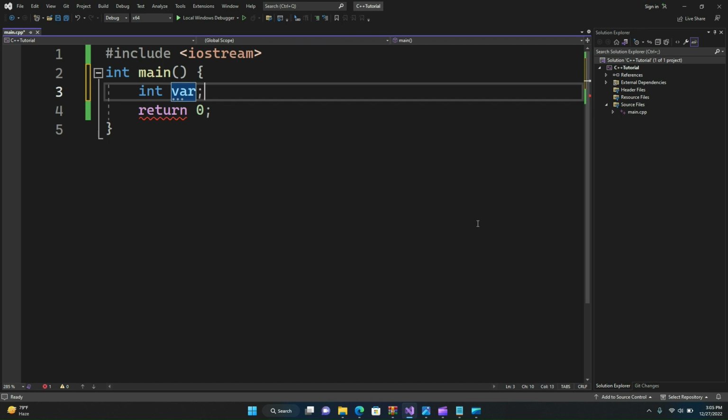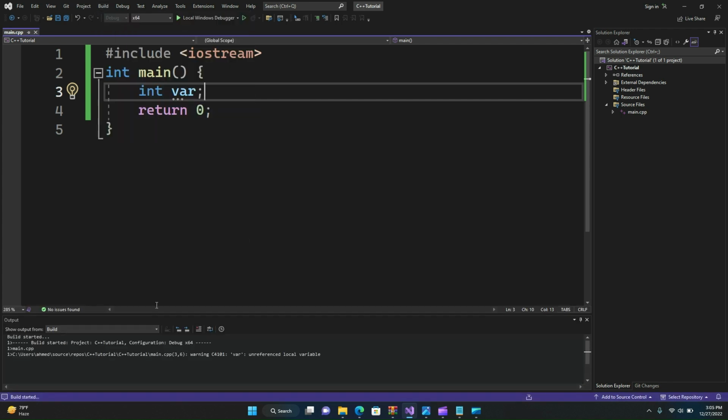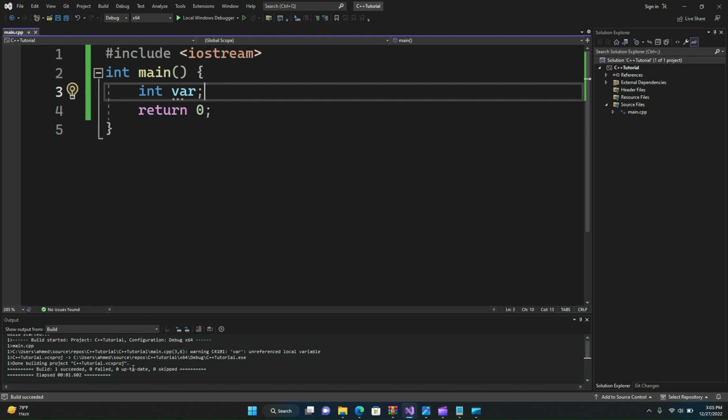So let's declare a variable, int var, and see whether our code builds successfully or not. So now we will build this. It's built successfully. At this moment, this variable holds some garbage value, because when we declare a variable and run it, some memory location is reserved for this var variable, and that memory location has some garbage value because we have just declared our variable and didn't initialize it with some value.